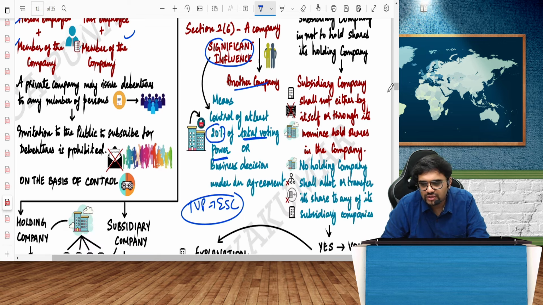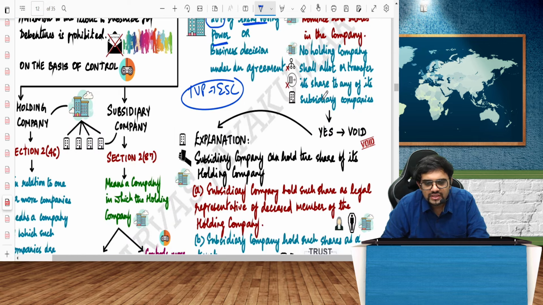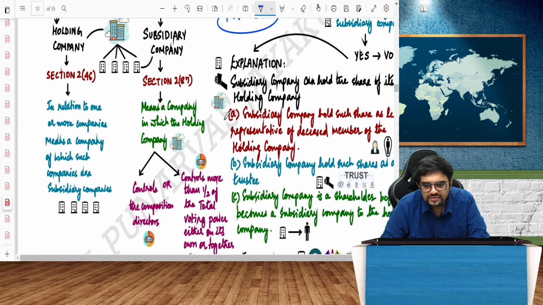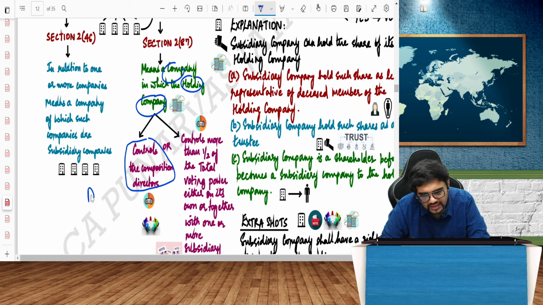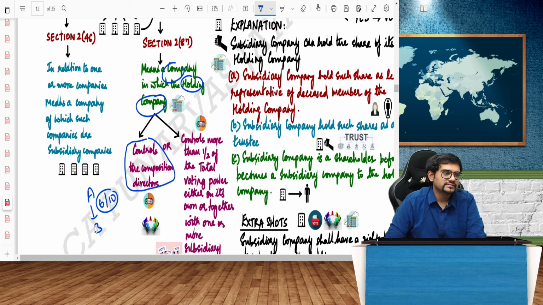Subsidiary company means a company in which the other company, called the holding company, controls the composition of the directors. So if A limited and B limited, and A limited can appoint 6 out of 10 directors of B limited, then A limited is called the holding company.